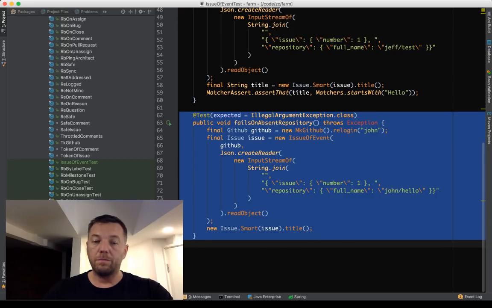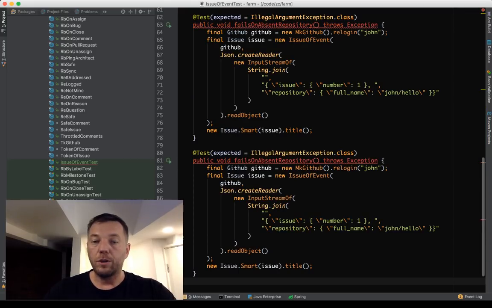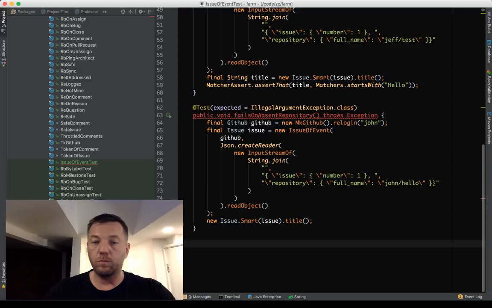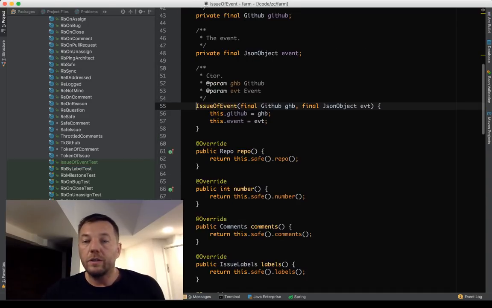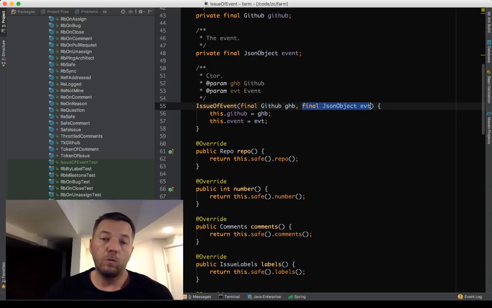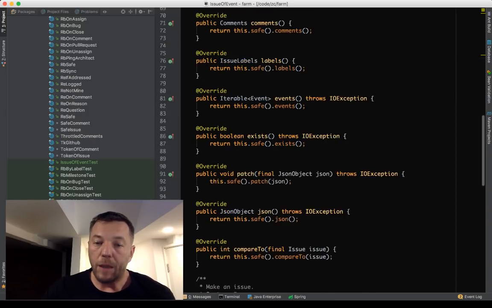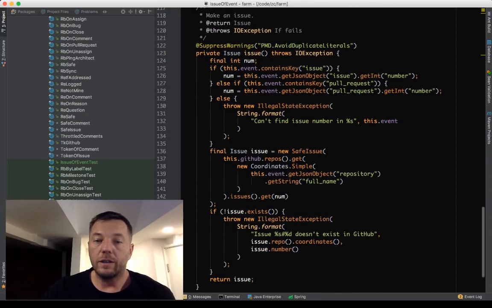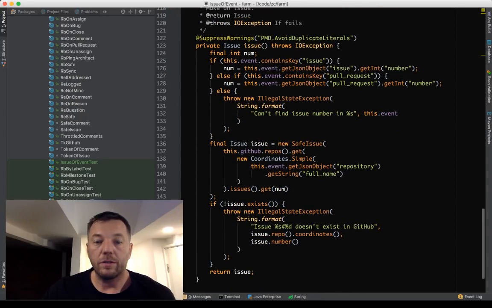Now everything is cool. Let's go back to the code and see why it fails, where exactly it fails. If I go to the issue of event, you see it doesn't fail here. Everything is good here because it's a perfectly legal GitHub object and a perfectly legal JSON object. We just encapsulate them. Where it actually breaks is somewhere in this method, which works when we start working with the object. So this is one of the methods.